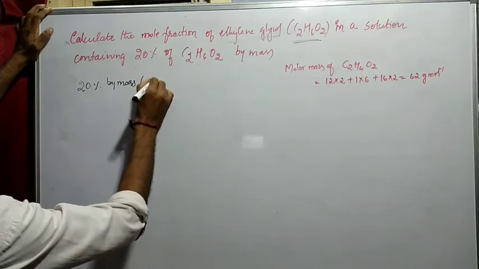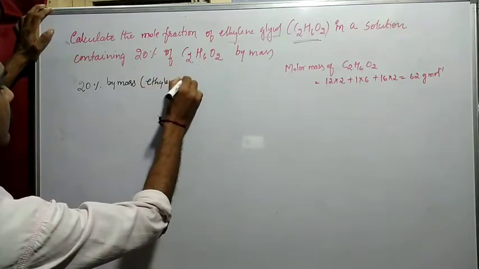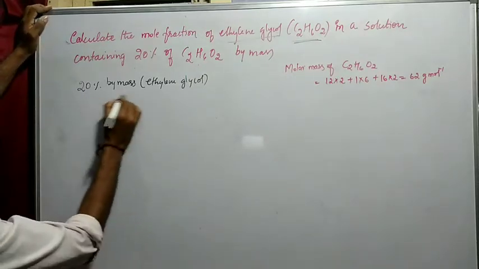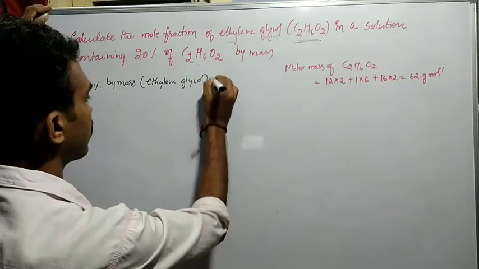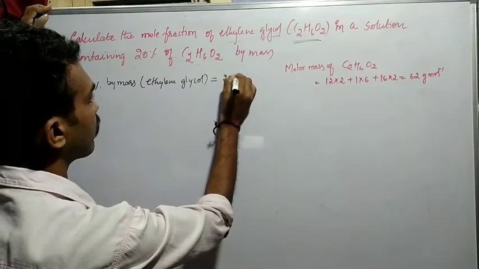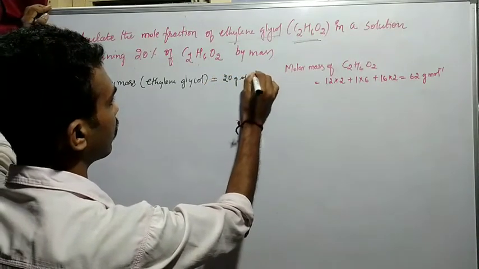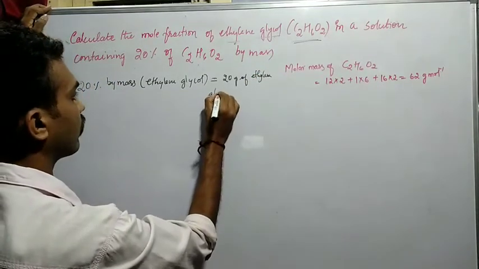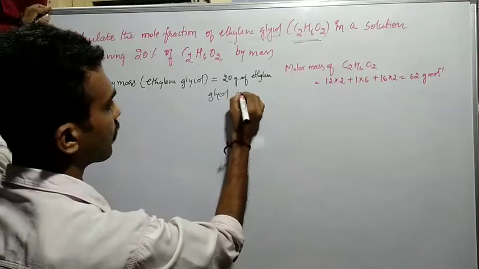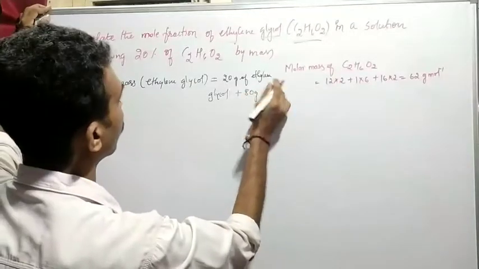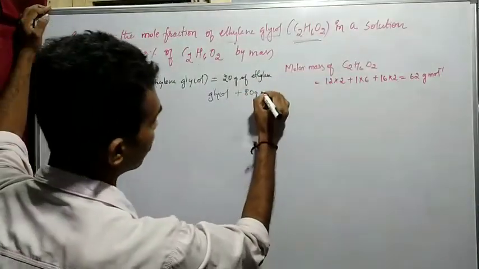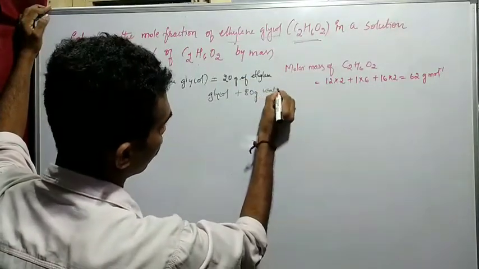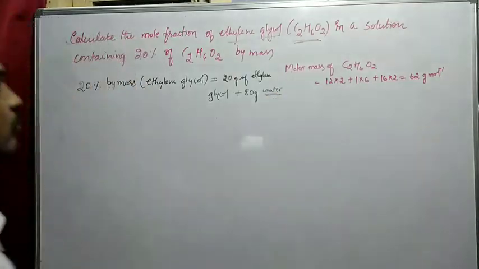What is that? Ethylene glycol. It is 20% by mass, so 20 gram of ethylene glycol plus 80 gram of water. That is in solution, and the solvent is water, 80 gram of water. So first we have to move forward.